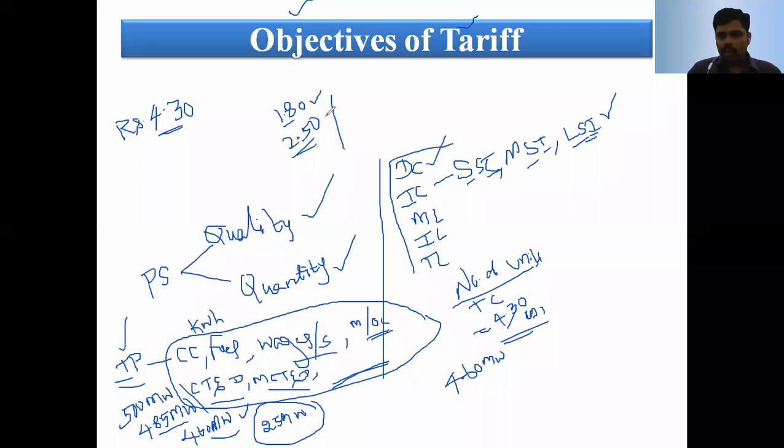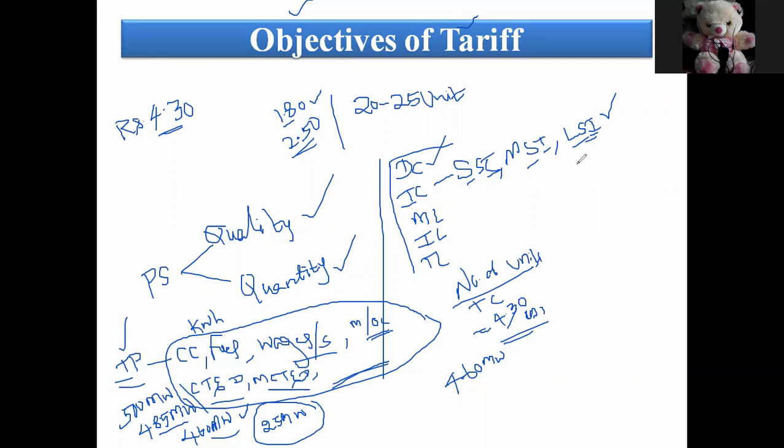One fan and one or two lights. They do not use a geyser, oven, refrigerator, water heater and so on. Still, at present in India, 5 to 10% of the overall population is like this. They do not use all the electrical appliances. They use only one TV, light, and one fan. On average, per month, they utilize only 20 to 25 units. A few consumers utilize less than 20 units.